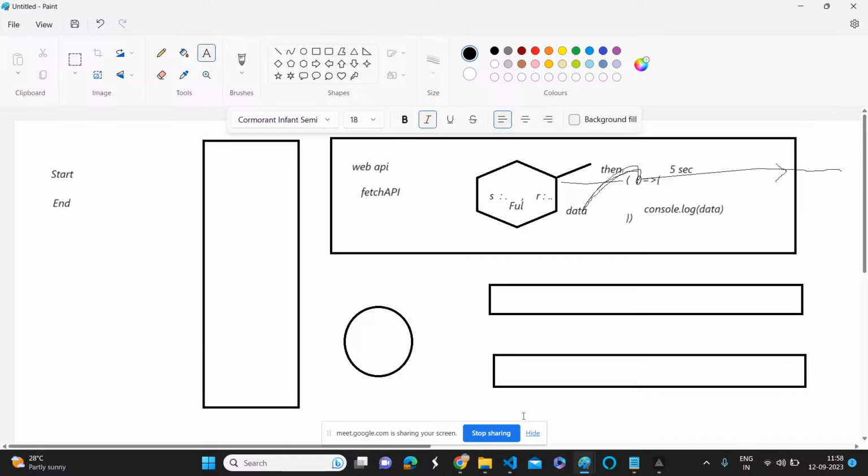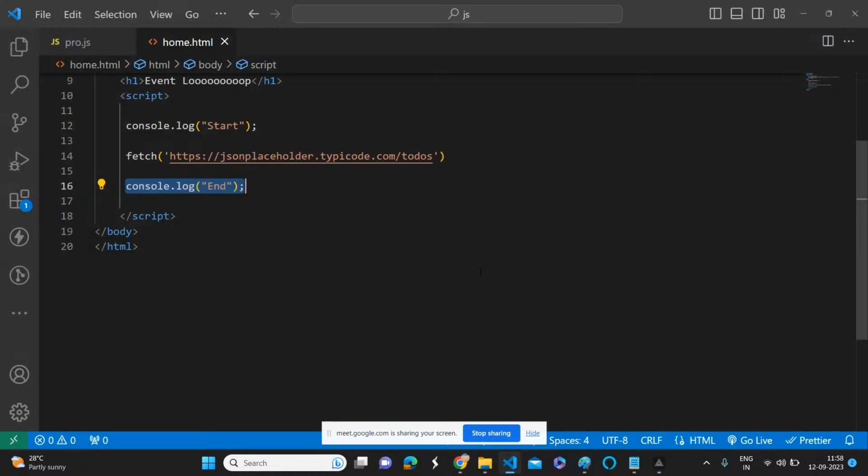Interested? Yes, sir. So now what I'm doing here is putting dot then. It's clearly saying: hey fetch, just send a request to the server. Whenever you are going to get some data from the server, first create a promise object. Once you got the response, update the status and update the data also.